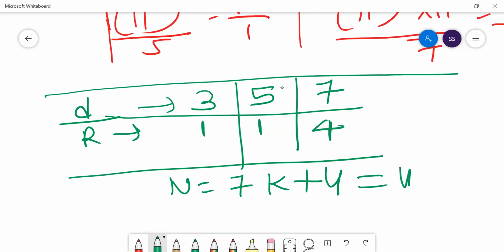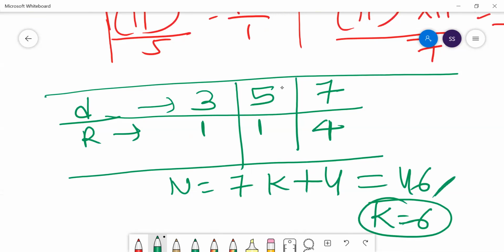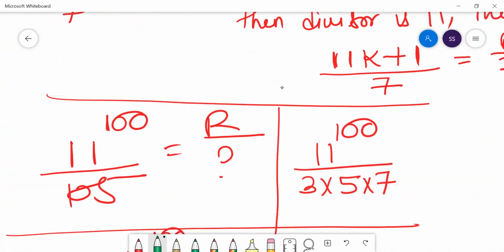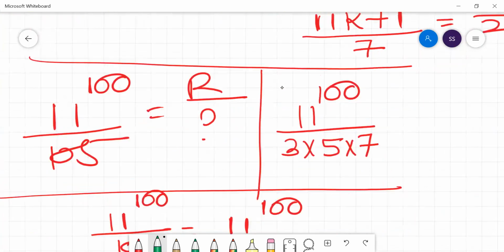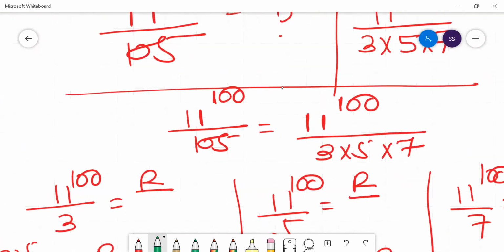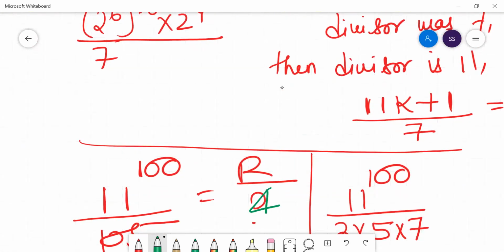So 46, if you put k equal to 6, 7 6s are 42, 42 plus 4 is 46. When you divide 46 by 3, 15 3s are 45, so you're getting a remainder 1. When you divide 46 by 5, you're getting a remainder 1. So what is the remainder in this problem? You get an answer called 46. So your remainder in this problem is 46.